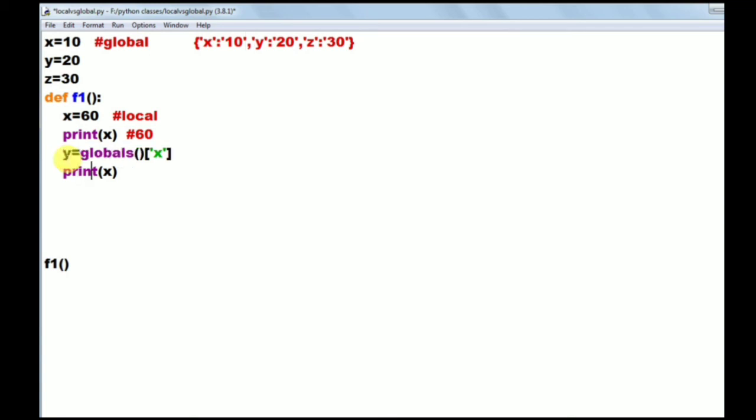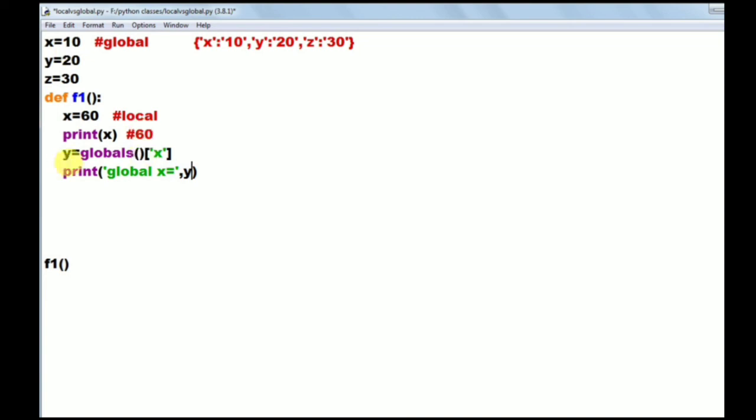So this is the global x value. I want to print the global x value. Now global x value is in which variable? The y variable. So globals of x returns this global x value 10, and that value I am capturing in y.